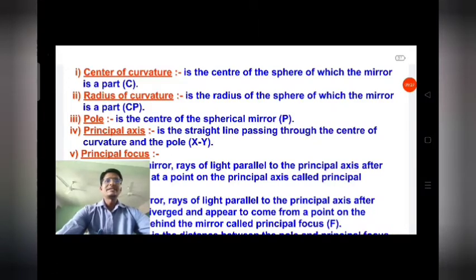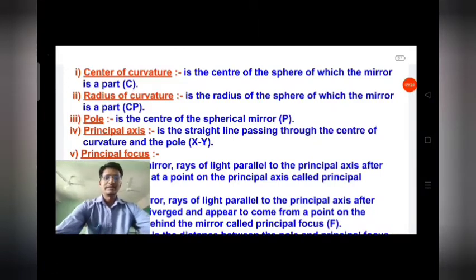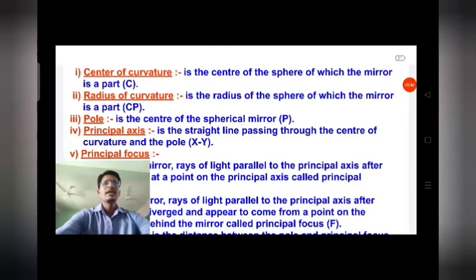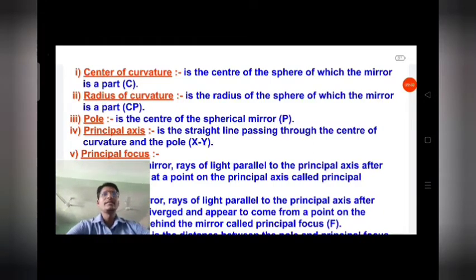Pole. It is the center of the spherical mirror. P is the center of the spherical mirror. You can see in the diagram also, diagram 4.9 and 4.8, both you can see. P, which is mentioned in the figure, is the center of the spherical mirror.